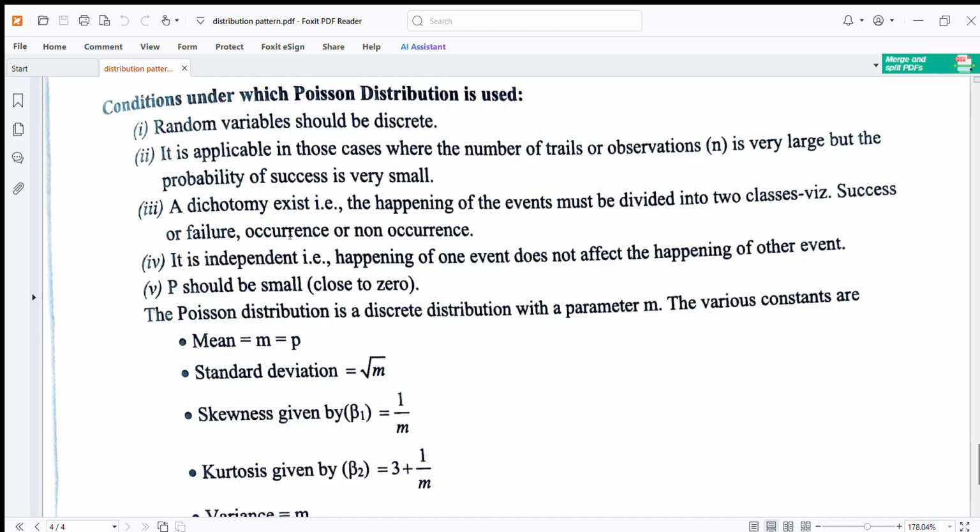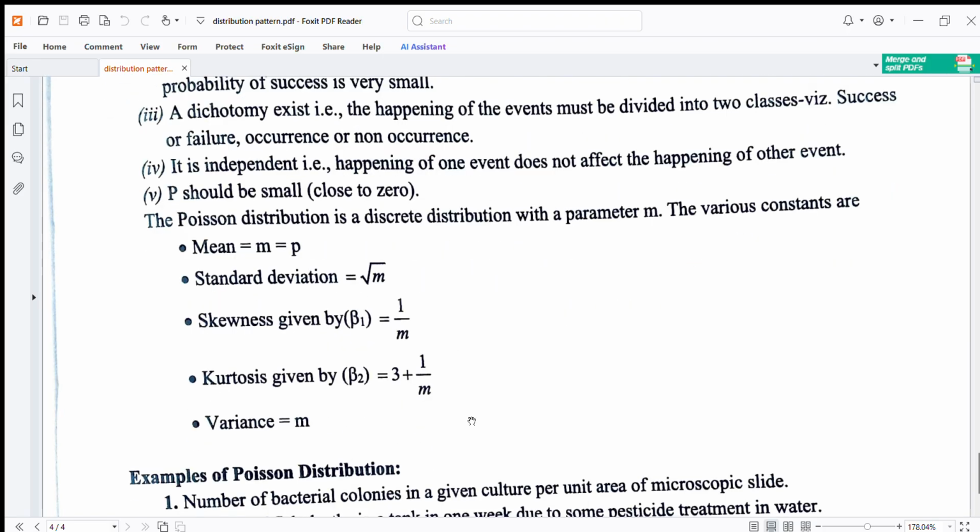Poisson distribution is a discrete distribution with parameter m. The various constants are: mean is equal to m, standard deviation is equal to under root m, skewness given by beta 1 is equal to 1 upon m, kurtosis given by beta 2 is 3 plus 1 upon m, variance is equal to m.